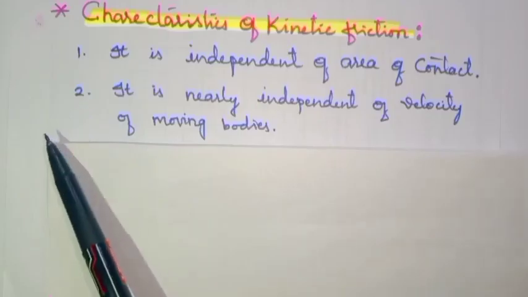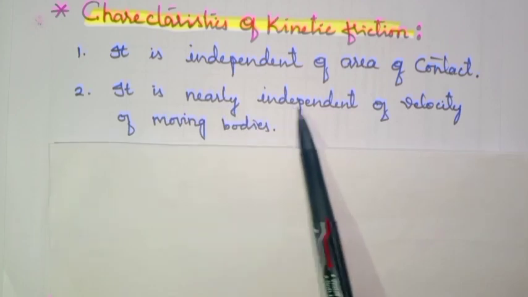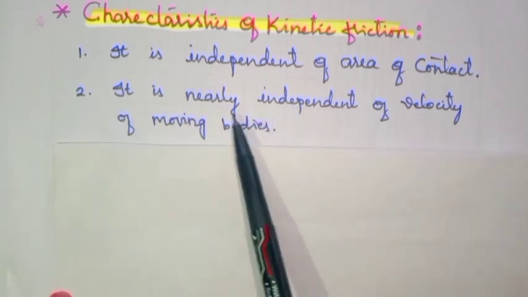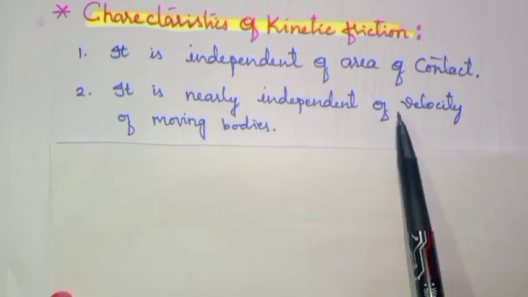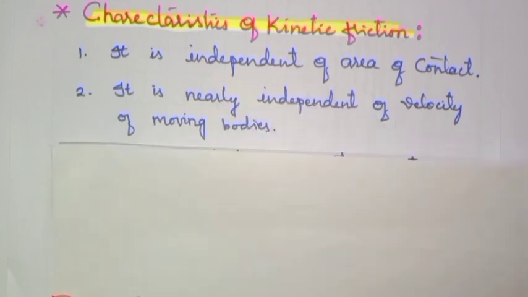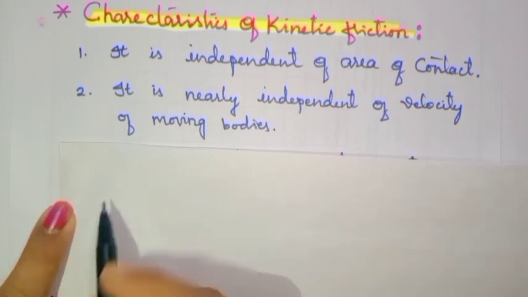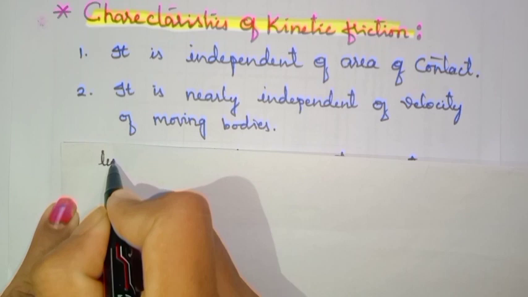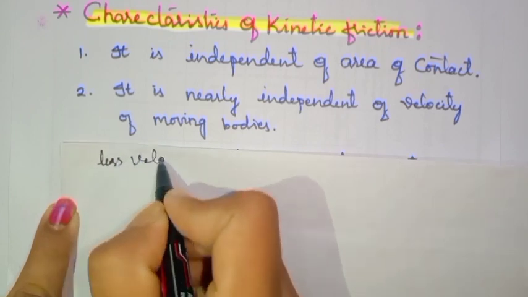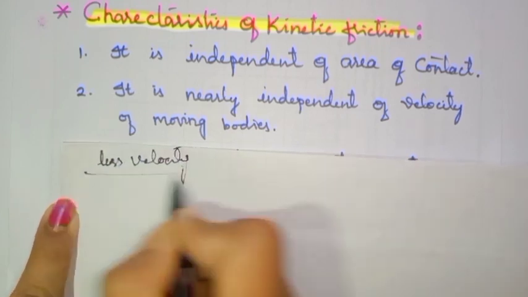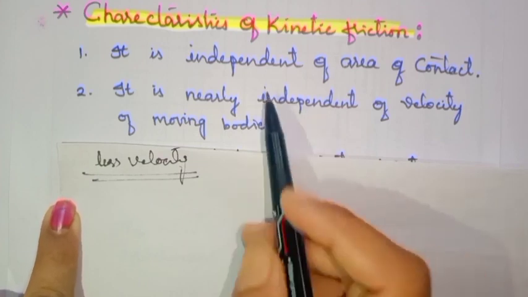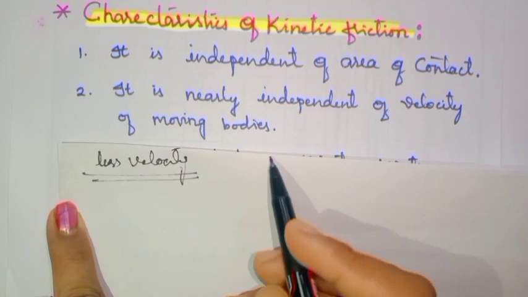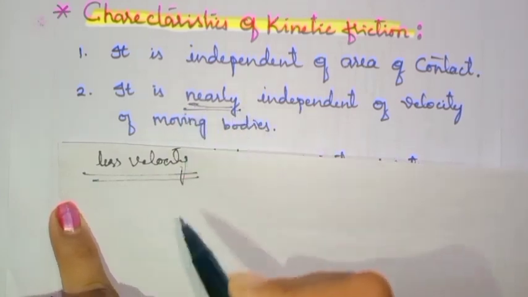Okay, let's go for the next characteristic. It is nearly independent of velocity of moving bodies. This means the kinetic friction is independent of velocity of moving bodies, but only when the moving bodies have low velocity. That is why we have written here, nearly independent.